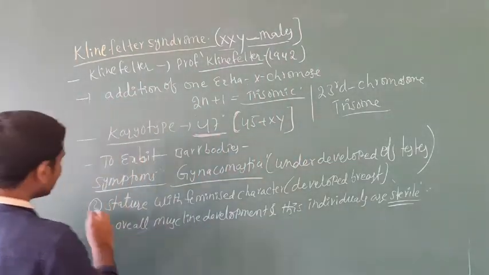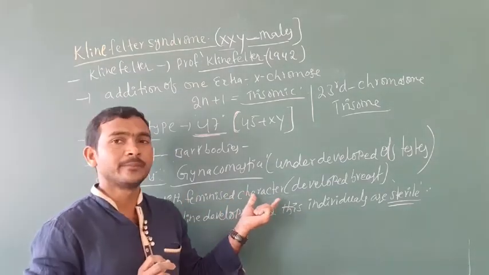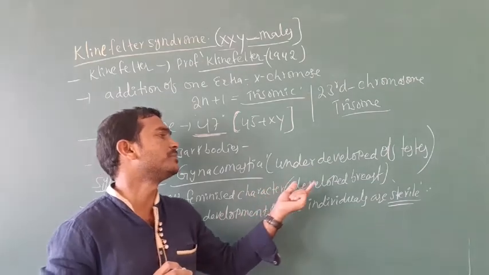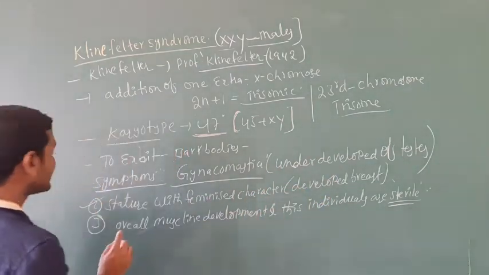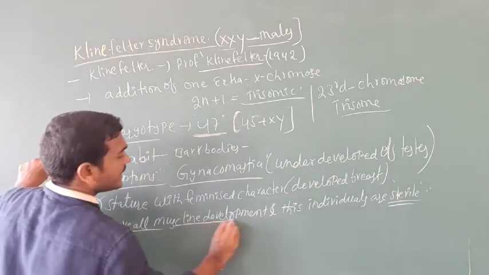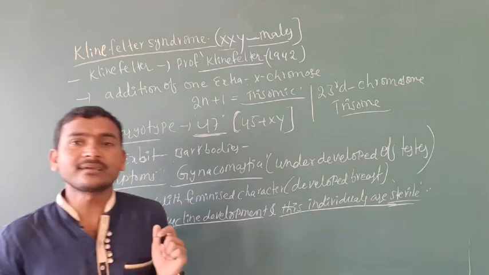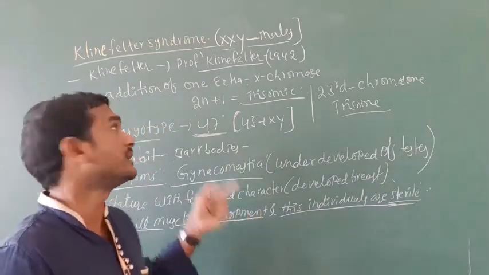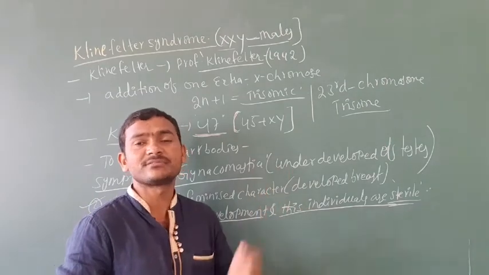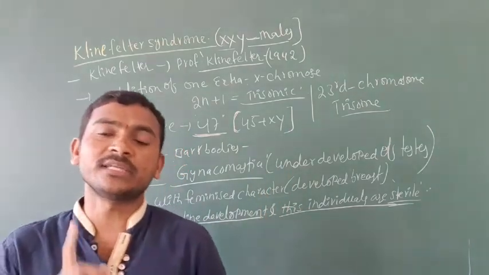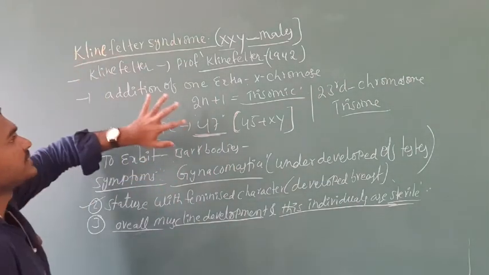The second character is a feminized stature, which means these males develop breasts. The next is overall masculine development. These individuals are sterile, like girls in development, as observed in Klinefelter syndrome.